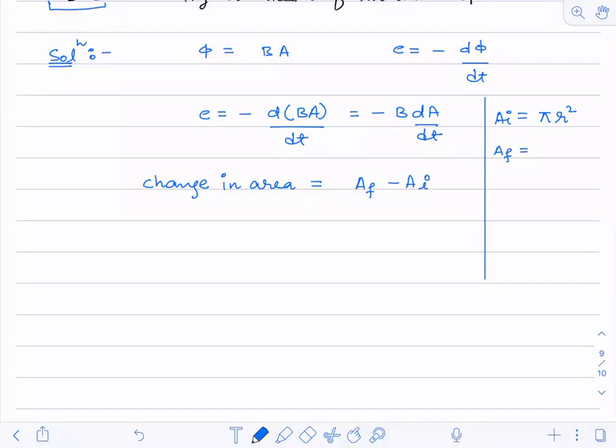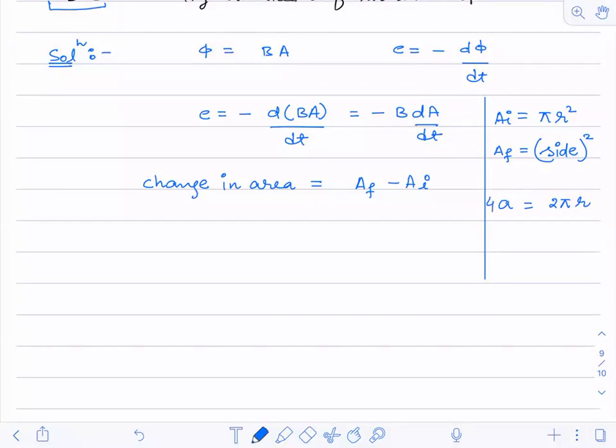So it is side square. So I have to calculate the side first of all. Suppose the side is a. It's not a square, it's 4a.